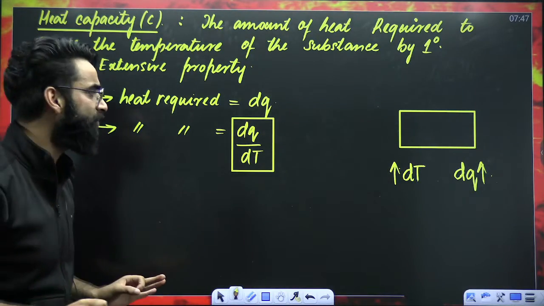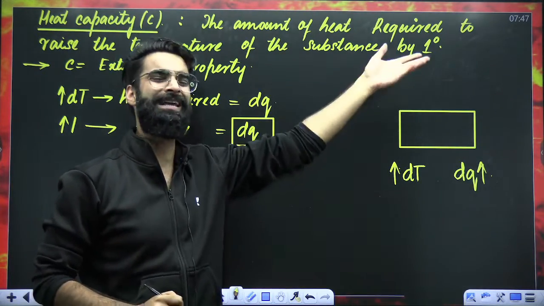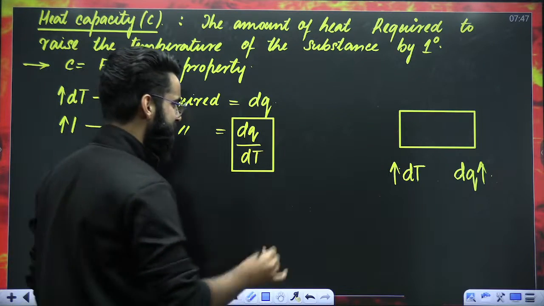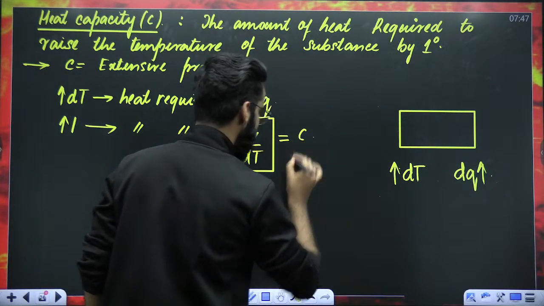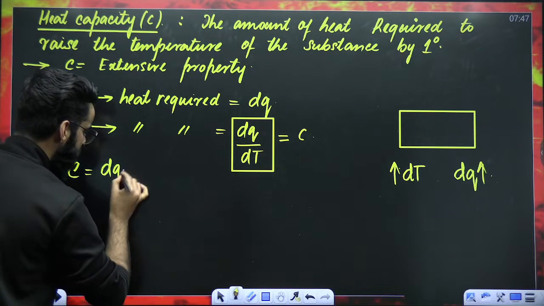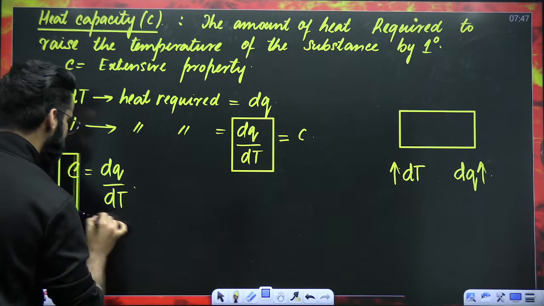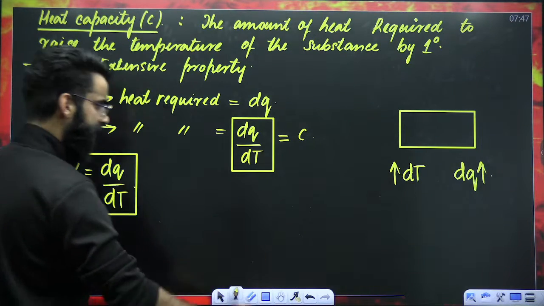The amount of heat which is required to raise the temperature of the substance by 1 unit, 1 degree, 1 Kelvin, whatever, that's something which you call heat capacity. So your heat capacity, which is denoted with C, is equal to dQ upon dT. This is the amount of heat required to raise the temperature of the substance by 1 unit.